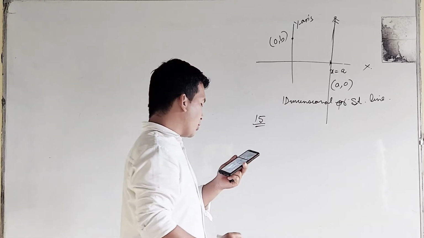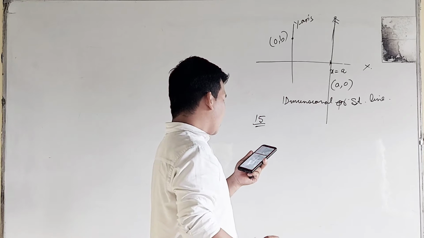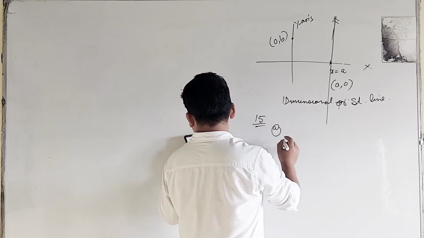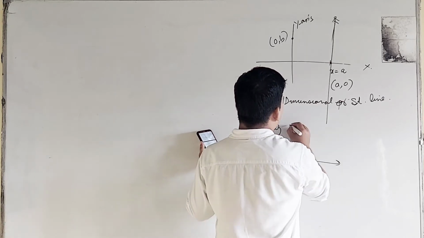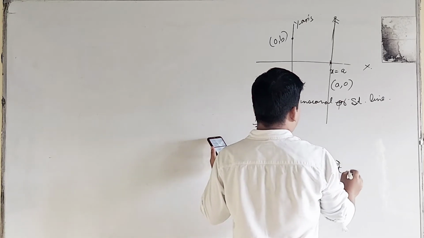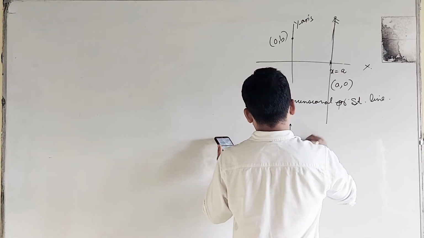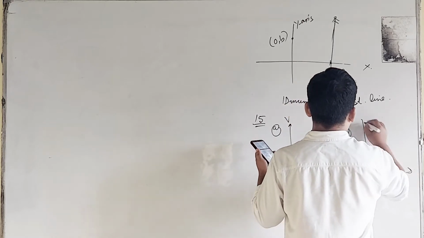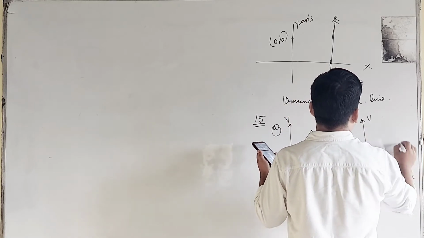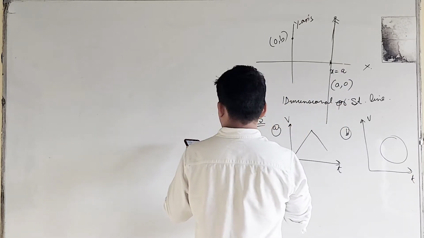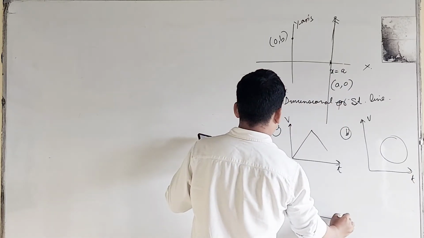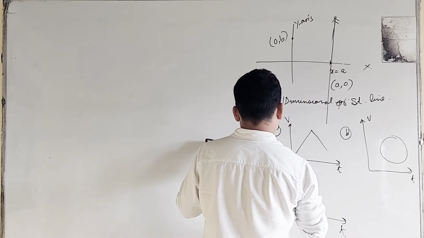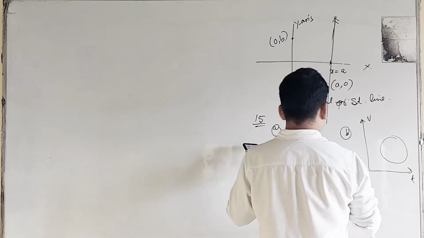Question number 15. Which of the following curves doesn't represent motion in one dimension? Say we have one graph, the graph between velocity and time. This will be like this. And what about graph number B? Graph number B is like this. Number C. Number D.